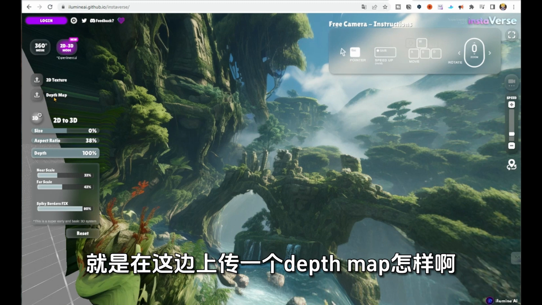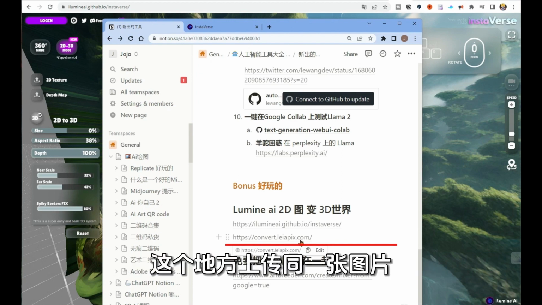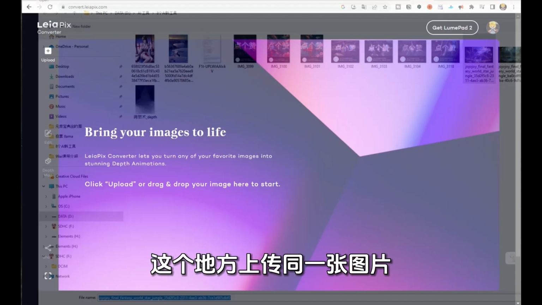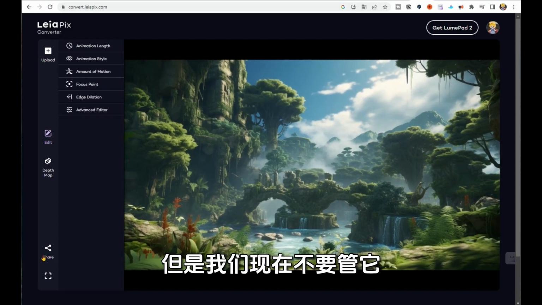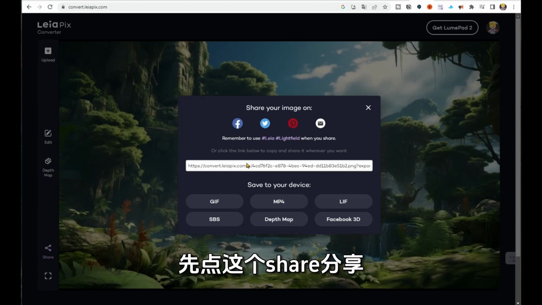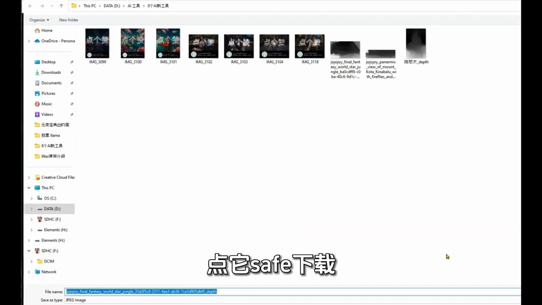So first of all, you upload it on this website, and after uploading it, you feel like it's not quite satisfactory, not particularly good, it looks a bit crooked. How can we make it better? Just upload a depth map here: open the current node, upload the same image at convert.layerpix.com, and then it will be able to show a 3D effect.